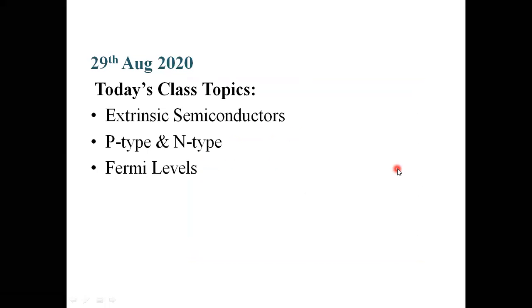In today's class, we are going to see extrinsic semiconductor materials. These extrinsic semiconductor materials are of two types, that is P type and N type. After seeing the structure of P type and N type semiconductor material, and what the majority carriers and minority carriers are in these two types, we will see what the Fermi energy level is, how the Fermi levels are located, and what levels will be present there. We are going to analyze these Fermi levels today.